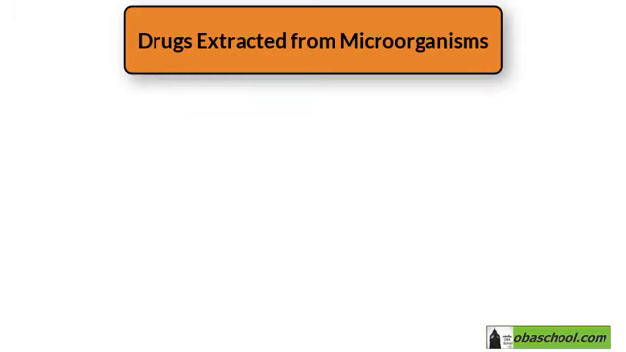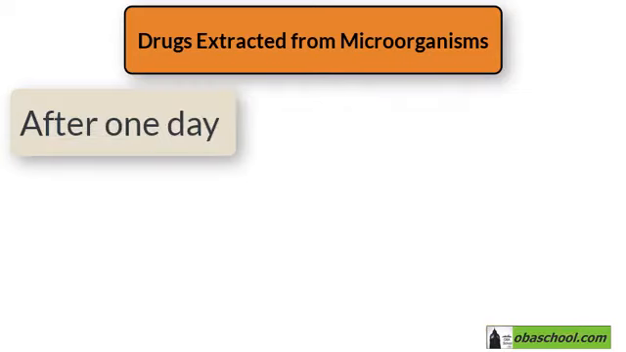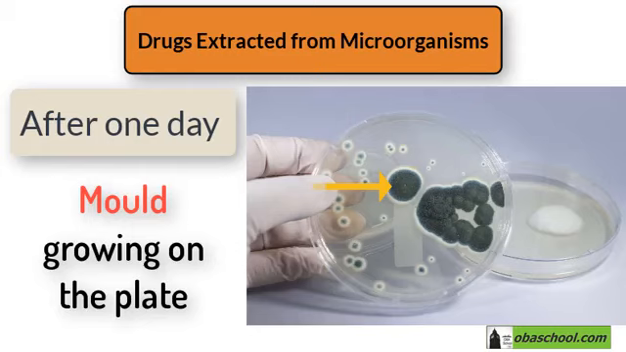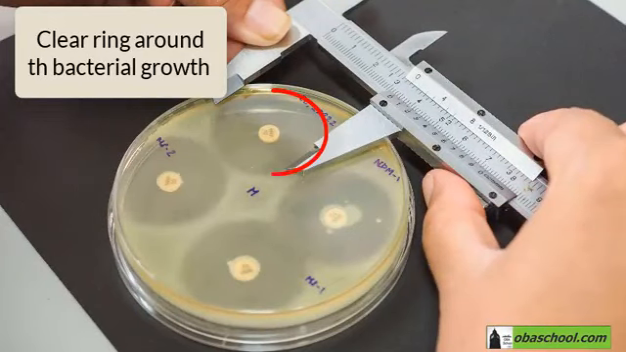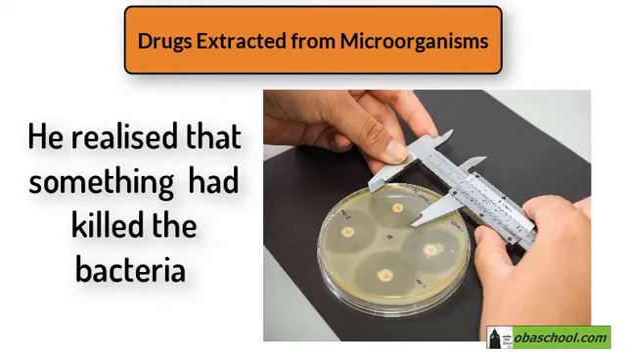In 1928, Alexander Fleming was growing bacteria for study purposes. After one day, Fleming saw that lots of his culture plates had mold growing on them. He noticed a clear ring in the jelly around some of the spots of mold and realized something had killed the bacteria covering the gel.